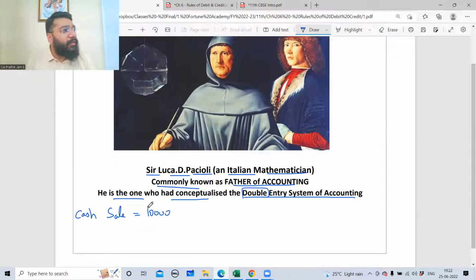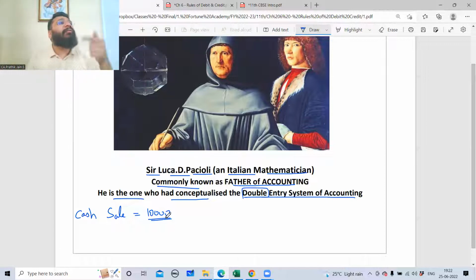First of all, do you agree this is a transaction? Because this is an event that is happening between two people. One is me, the business. Second is the customer. So this is a transaction, and it is taking place during the course of business. And second, there is a monetary value involved. It doesn't mean that only if I give money on the spot it is a monetary transaction. No. Any transaction which has some monetary value attached to it becomes a monetary transaction. So this is a business financial transaction.